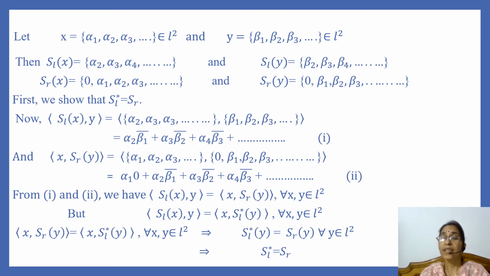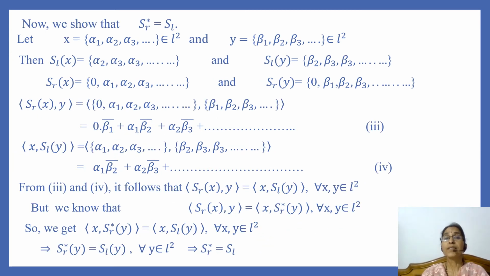That means SL star is equal to SR, and we can say that Hilbert adjoint operator of left shift operator is right shift operator. Next, we show that SR star is equal to SL, that is Hilbert adjoint operator of right shift operator is equal to left shift operator.